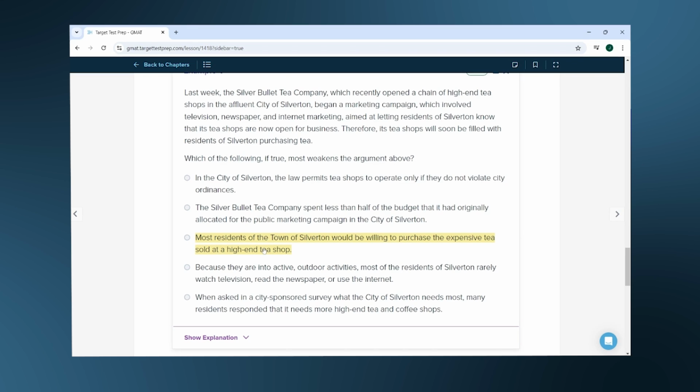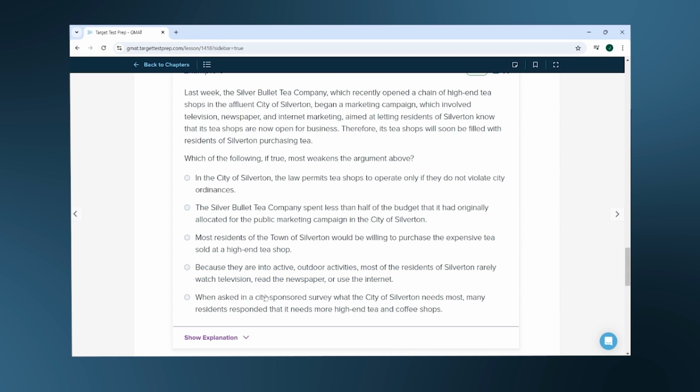Next, D. Because they are into active outdoor activities, most of the residents of Silverton rarely watch television, read the newspaper, or use the internet. The argument states that the tea shops will soon be filled with customers since they now know that the shops are open for business due to this advertising. This choice calls into question that the residents of Silverton would have been exposed to the advertising and might very well be no more aware of these tea shops' existence than they were before the campaigns ran. It does weaken the argument.